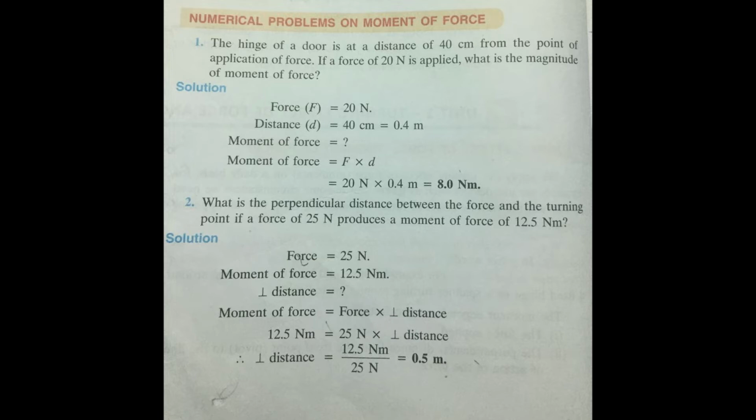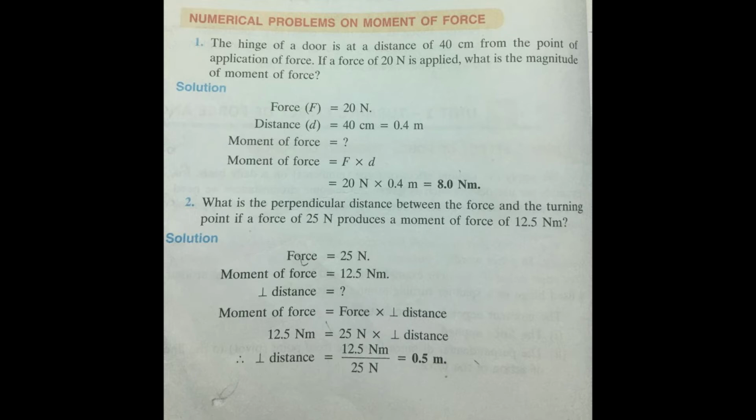Now the formula is M is equal to F into d, so we'll put the values. The value for F is 20 Newton. The value for d, the distance, is 0.4 meter. So after multiplying them, we'll get the answer 8 Newton meter. Now I hope you have understood it.